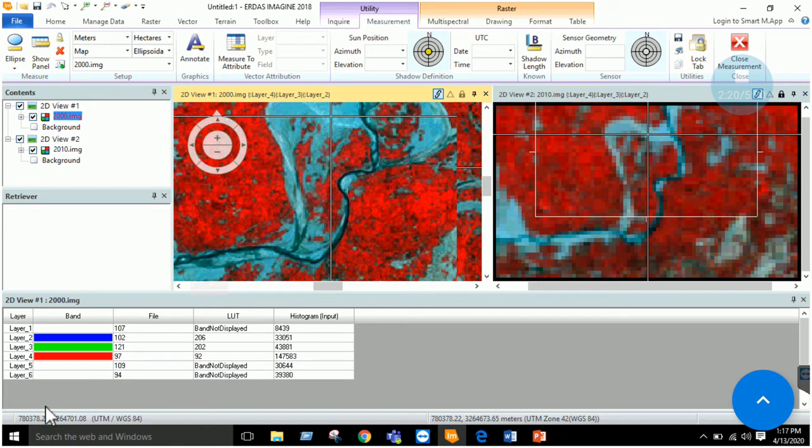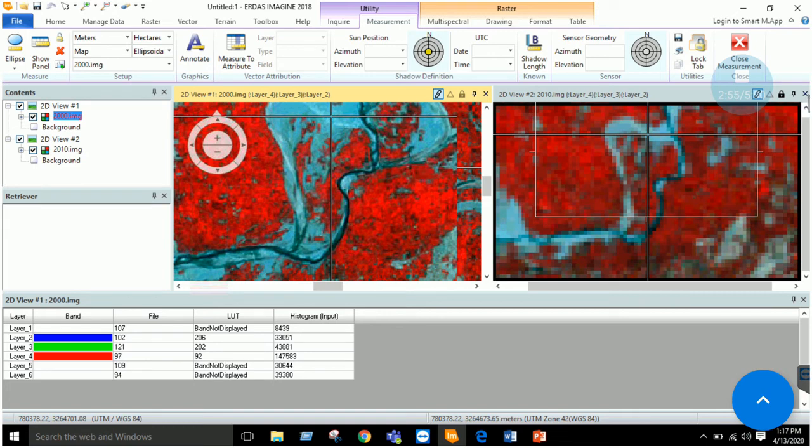Just click on this. Now here you can see you have the band values, right? In the 2000 image, for example, here you have a band value of 105. Now let's click on the second one, 2010. So here you have a value of 140. So it means your value in band 1 has shifted from 105 to 140, right? So in this way you can perform a simple change detection by linking the viewers, right?